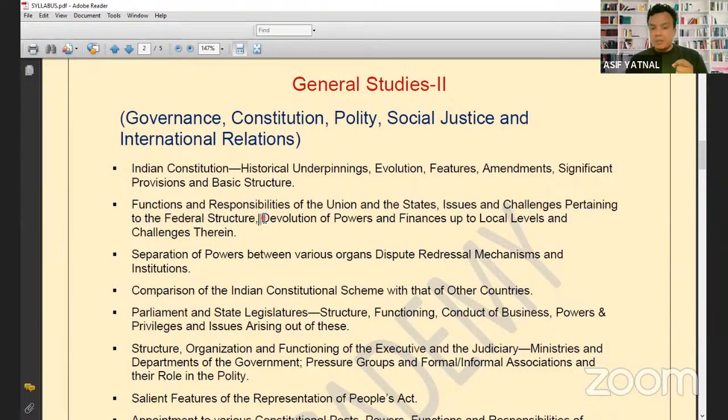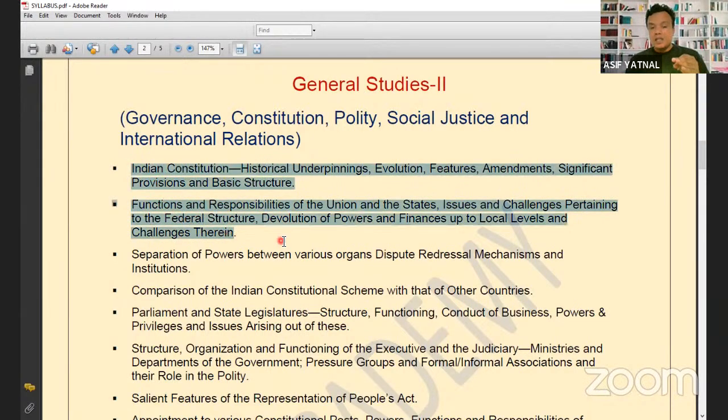Devolution of power, अभी इस साल के मेंस एग्जाम में क्वेश्चन है, discuss the importance of the decentralization of the power up to the local level and its impact on the development process. इस साल के मेंस एग्जाम में एक क्वेश्चन है. तो अभी when you see the question, you will realize that the question which has been asked by the UPSC, it is based on the syllabus only.